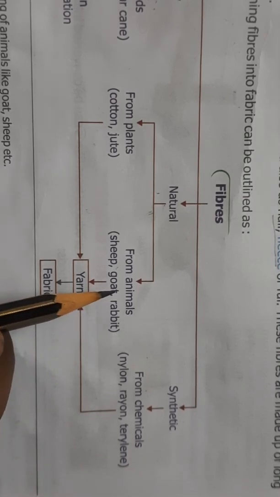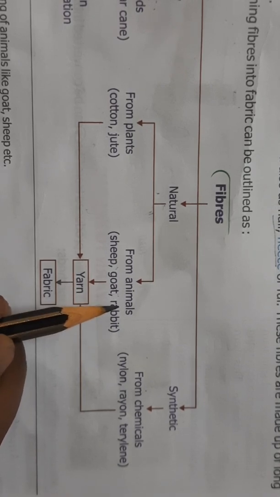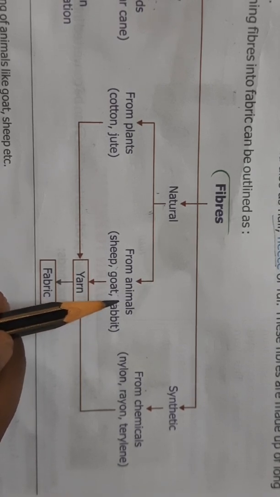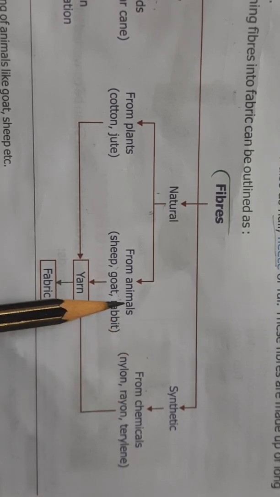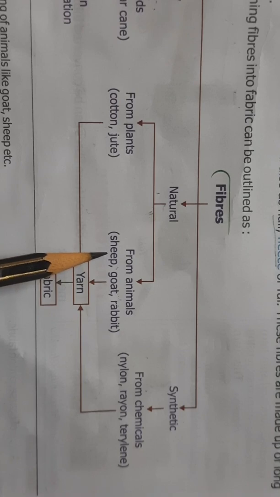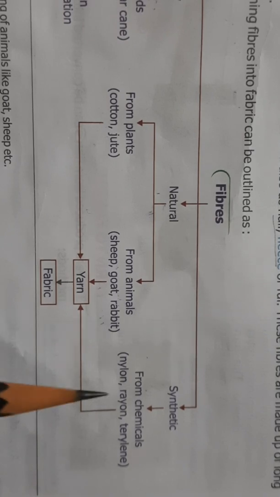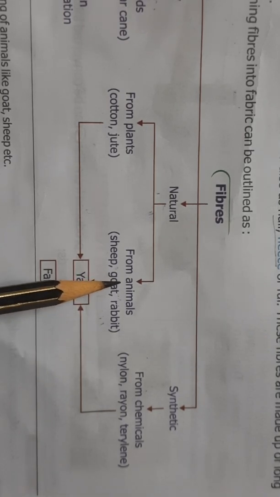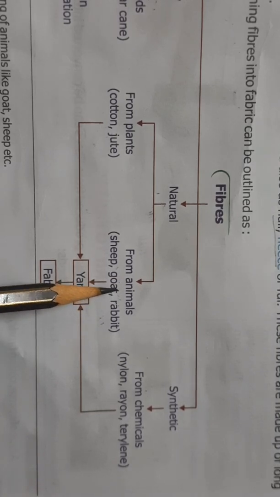The natural fibers that we get from animals are wool and silk. We can get wool from sheep, goat, rabbit, and silk we get from silkworm. But the fibers that we get from animals, we will not study this year. That we will study next year, in class 7th.